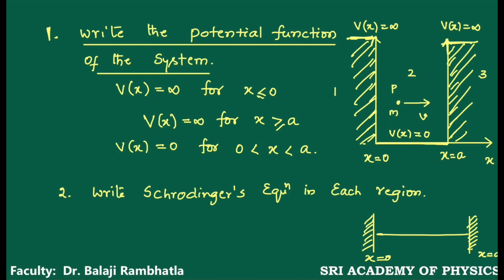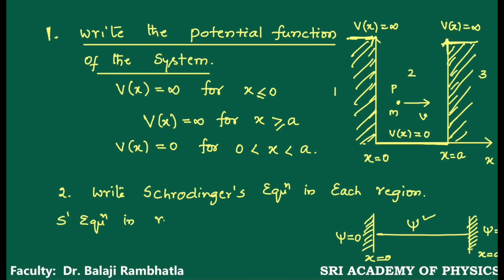And here, what is the wave? There is no wave. So the wave function value is equal to 0. Here, there is no wave. The wave exists only in between x is equal to 0 and x is equal to a. So the Schrödinger's equation is possible only in this region.